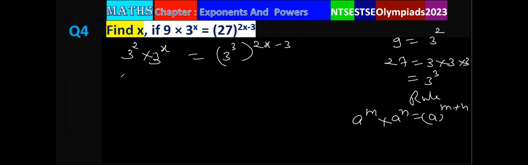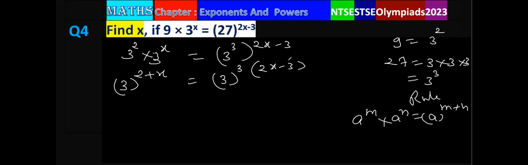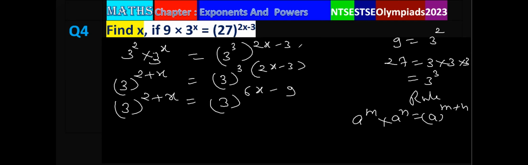And so we can write left hand side 3 power 2 plus x. Right hand side, if there is power of power, then for the same base we multiply the powers. So multiply 3 by 2x minus 3. On further simplification, we have 3 raised to the power 2 plus x and 3 raised to the power 6x minus 9.